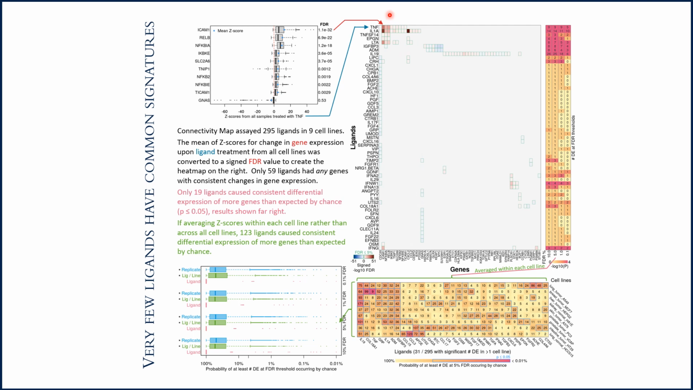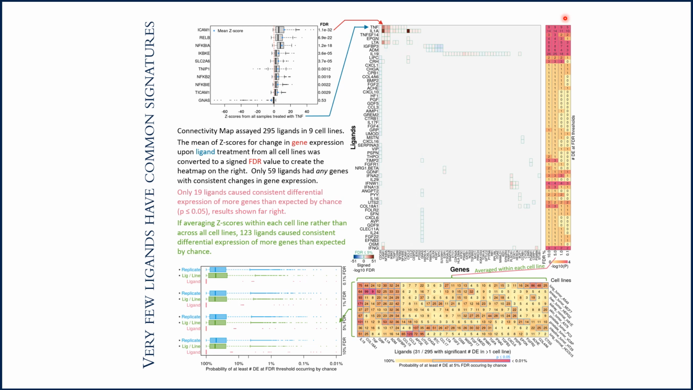Only 1/5 of the ligands assayed had any genes that showed consistent response, that is, these rows of this heat map here. 1 in 20 ligands caused consistent differential gene expression of more genes than we'd expect by chance, and that's shown in red over here. In other words, very few ligands caused consistent changes in gene expression across different cell types.